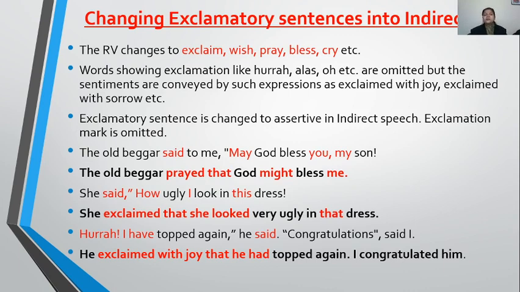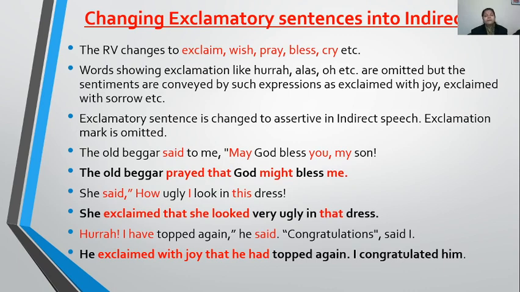Here, the sentence is: The old beggar said to me, "May God bless you, my son." So "said" will be converted to "prayed" as the beggar is praying. And "May God bless you" is an exclamatory sentence. How will you convert it into assertive? I have to bring the subject before the verb.